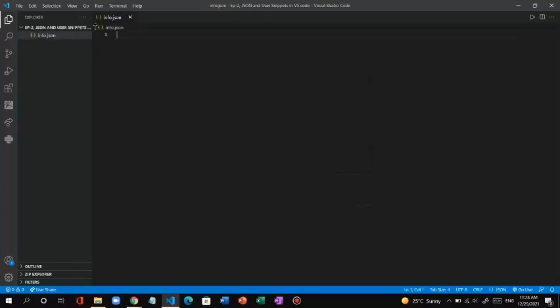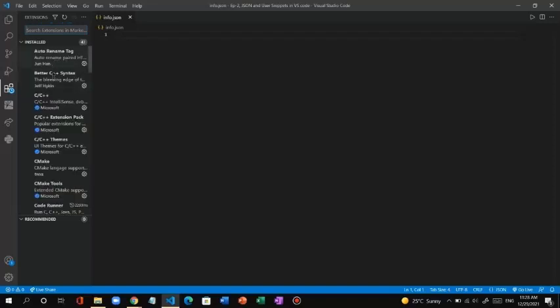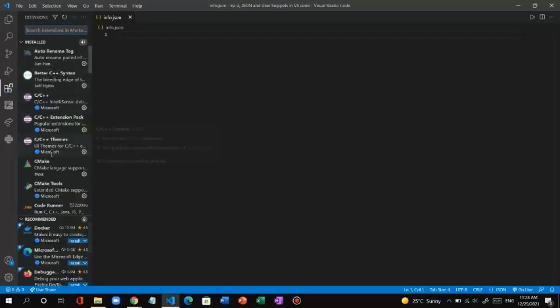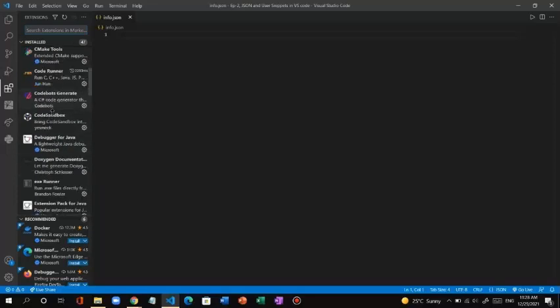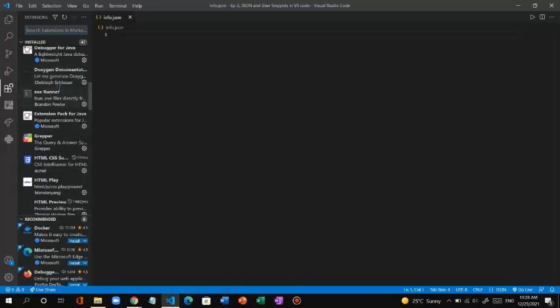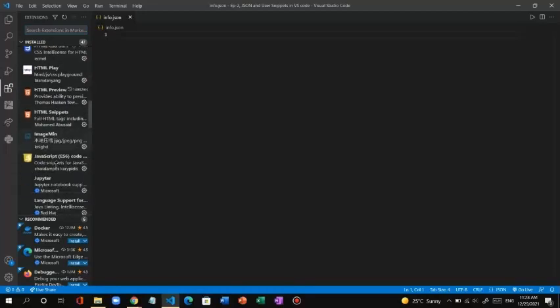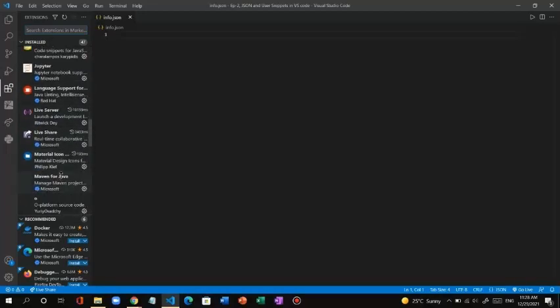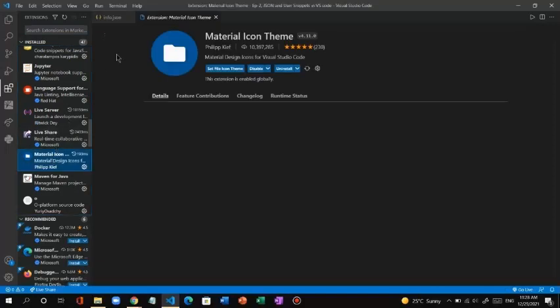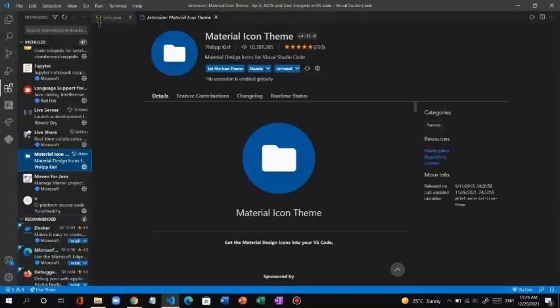As you can see from the logo, in your logo there may be only these two curly brackets, but due to my extension which I installed, the Material Icon Theme, it is changed to this symbol.